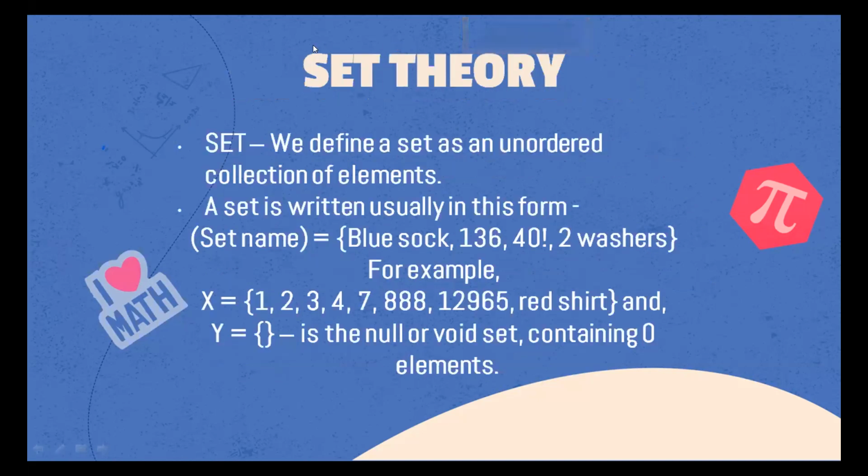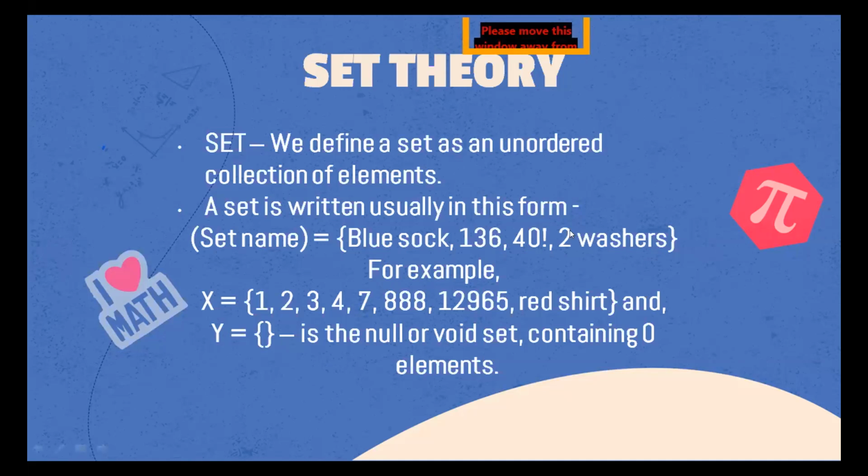Set theory is something that is quite essential for counting, and I'll just explain to you what a set means. A set is just an unordered collection of elements. What I mean by unordered is that it does not matter whether it's AB or BA. If you consider two-digit numbers, we have 21 and we have 12. Both of them are different. So you cannot consider 1 2 and 2 1, in the case of numbers, as unordered. But if you see, for example, this set: blue sock, 136, 40 factorial, and maybe two washers.